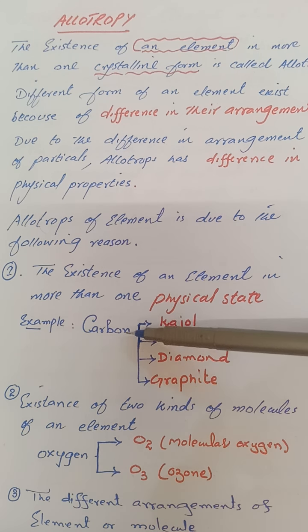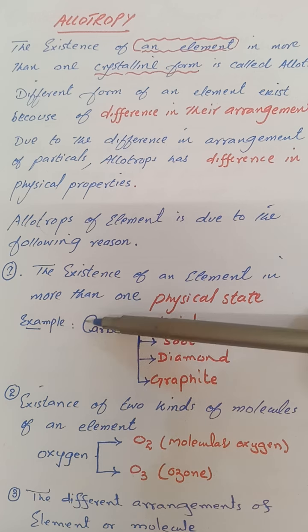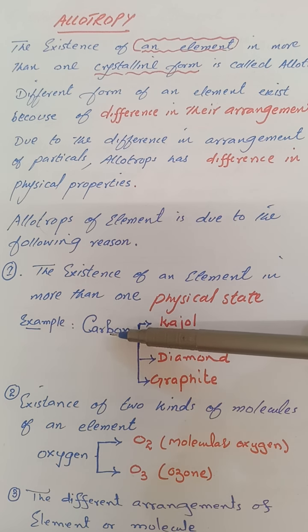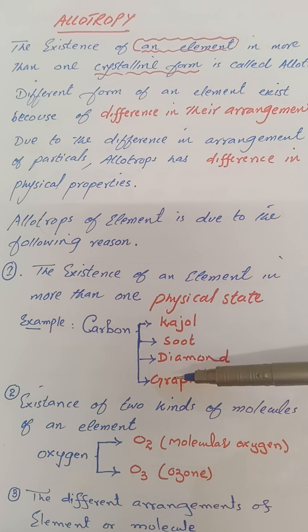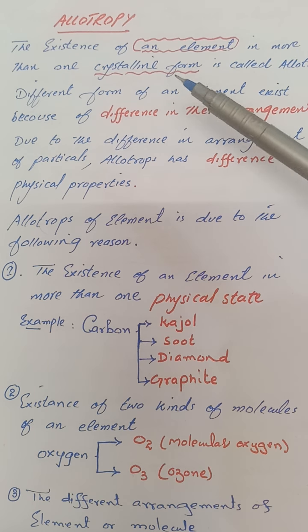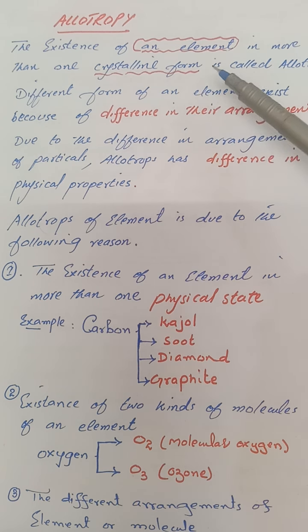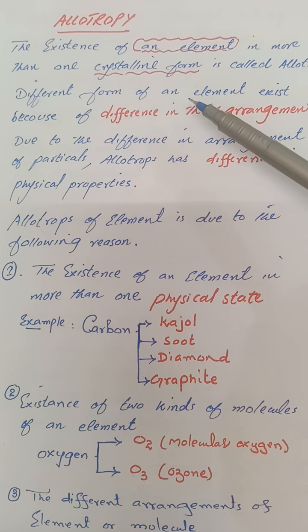the same. We say that the chemical properties of an element depend upon atomic number. So these are the different forms of the same element. When the element is the same, each atom will have the same atomic number, and because of the same atomic number, it will have the same chemical properties. The difference in physical properties is because of the difference in the arrangement of particles, that is atoms, ions or molecules. So allotropy is the existence of the same element in different forms which are physically different and chemically alike.